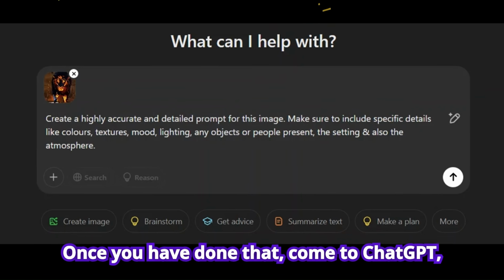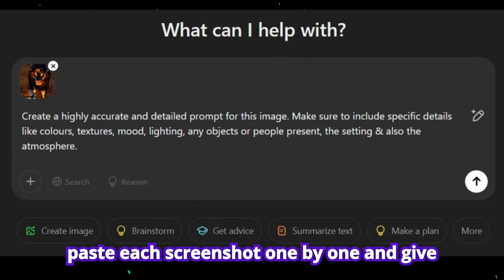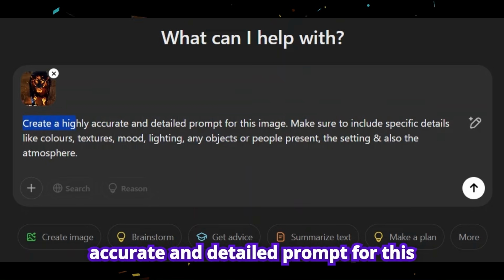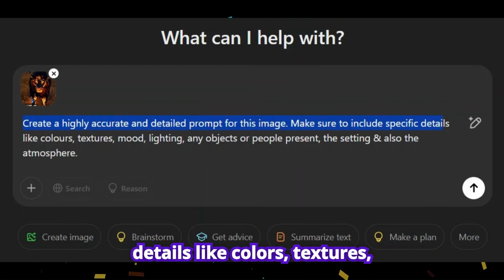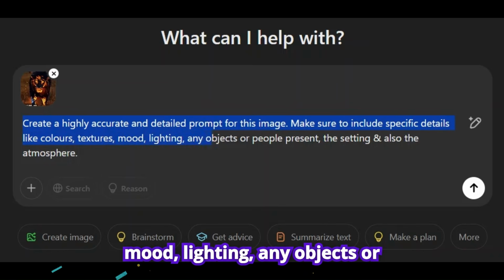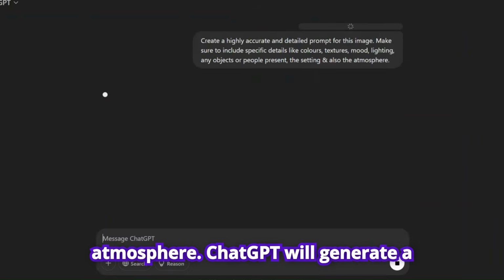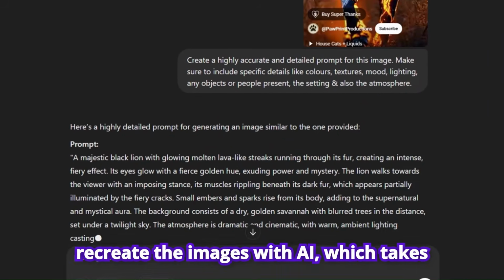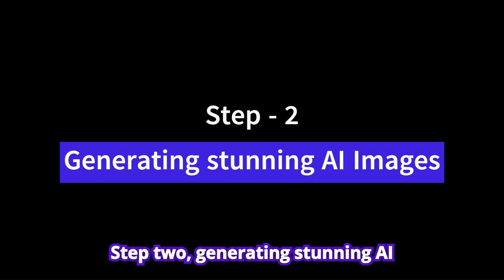Once you have done that, come to ChatGPT, paste each screenshot one by one, and give the following prompt. Create a highly accurate and detailed prompt for this image. Make sure to include specific details like colors, textures, mood, lighting, any objects or people present, the setting, and also the atmosphere. ChatGPT will generate a precise description, which we'll use to recreate the images with AI, which takes us to the next step.